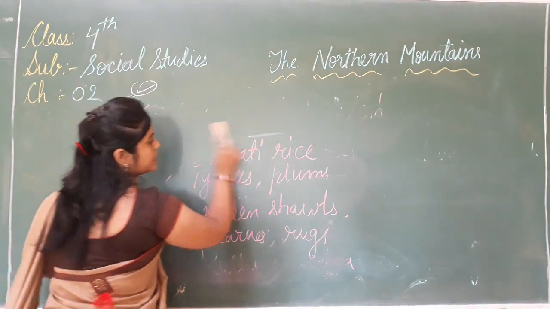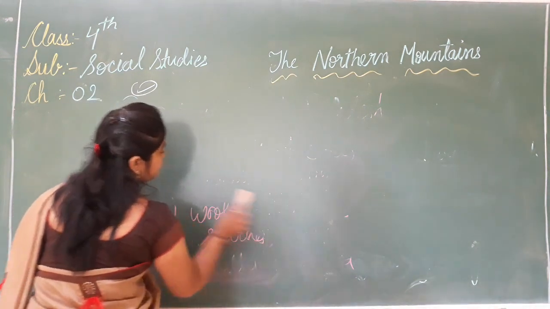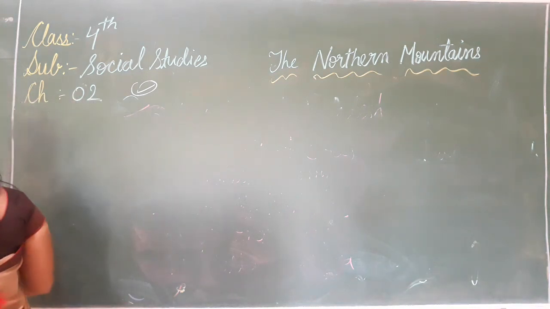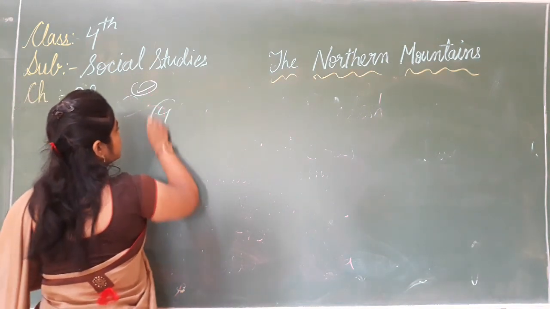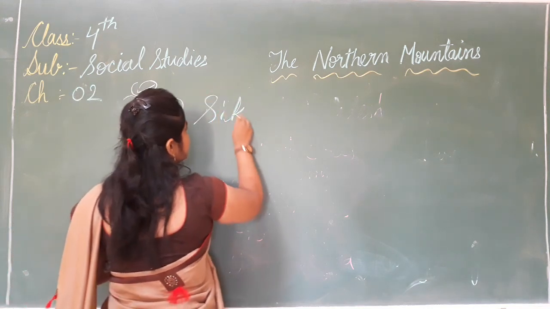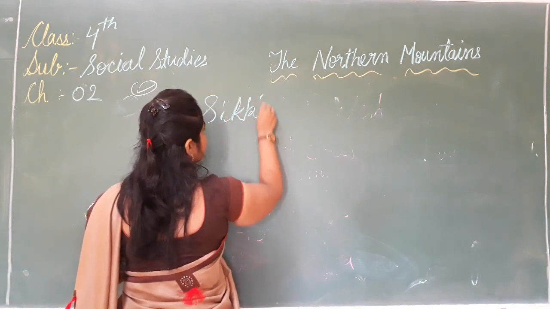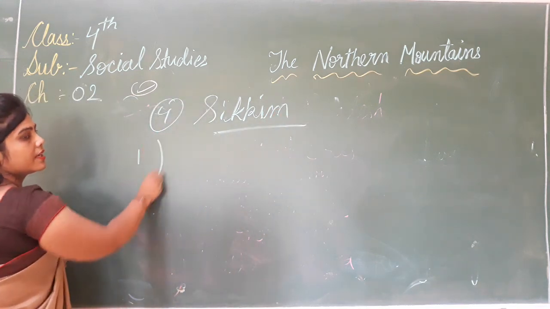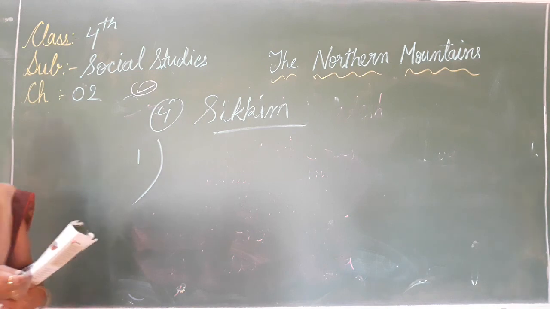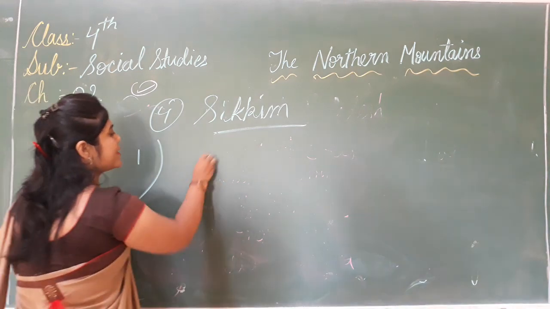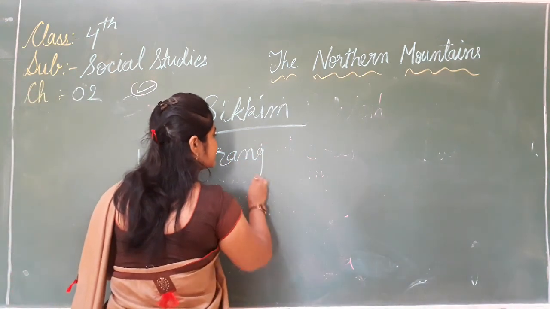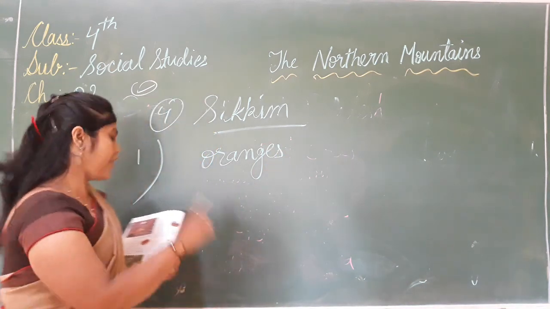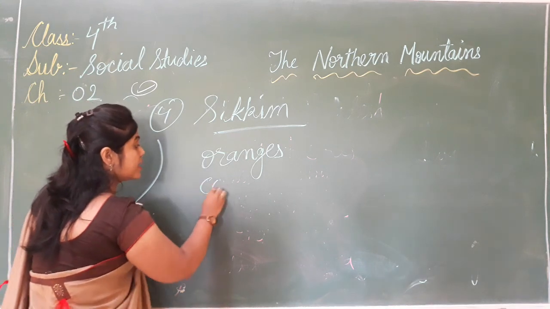This is also in the Karakoram range. Our next step is what? Good. Fourth one is Sikkim. What is the specialty in Sikkim? Yes, Sikkim is famous for oranges, santre. Sikkim is famous for oranges and cardamom.